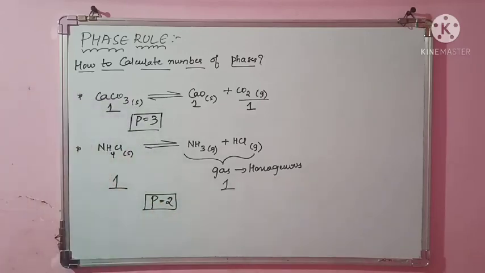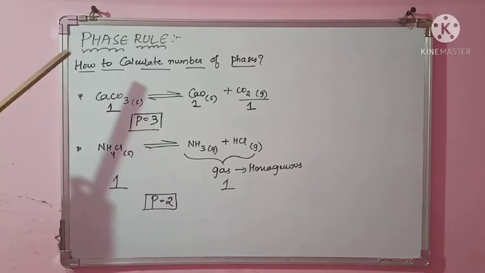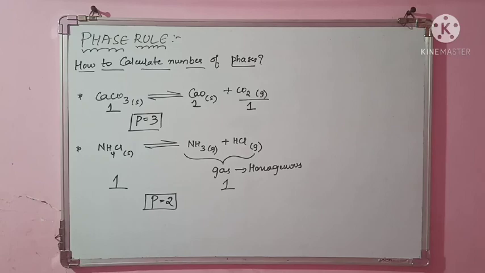Like this, in reactions you can find the number of phases. Clear? I hope you understood how to find the number of phases. This was one of the important components, that is phase. You understood what a phase is, and through examples you understood how to calculate the number of phases. So thank you.